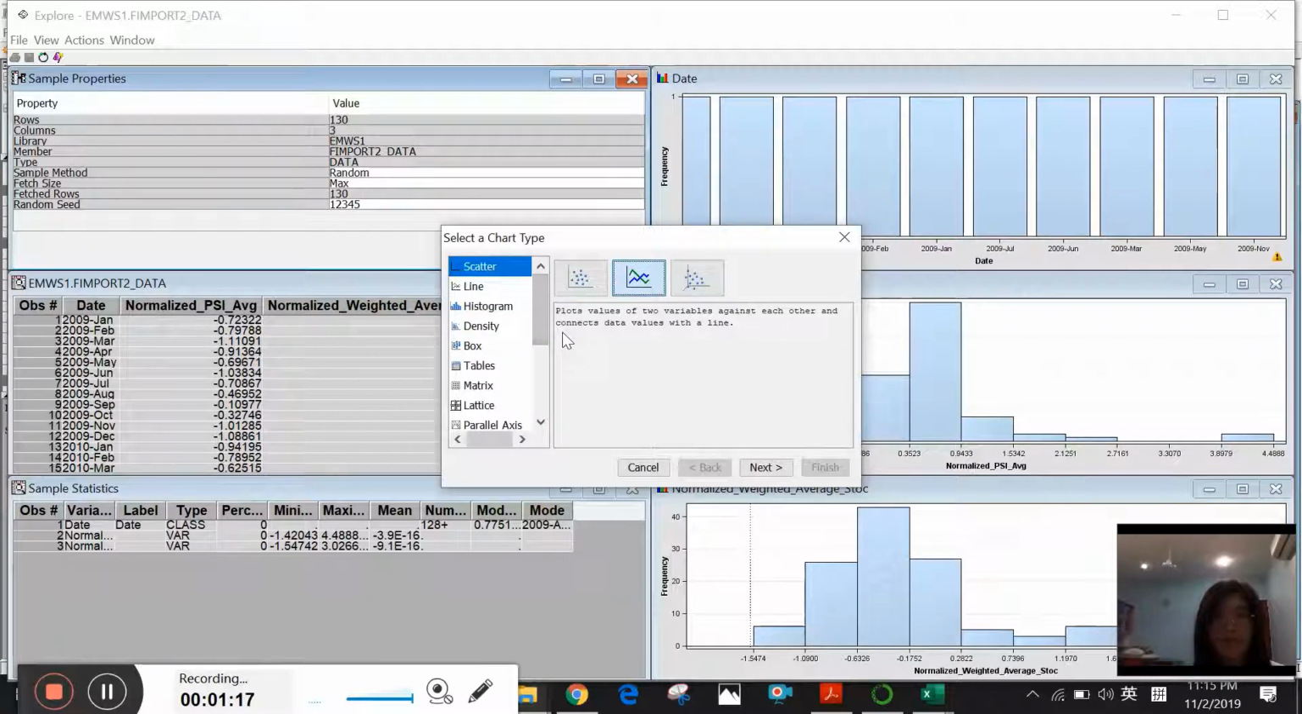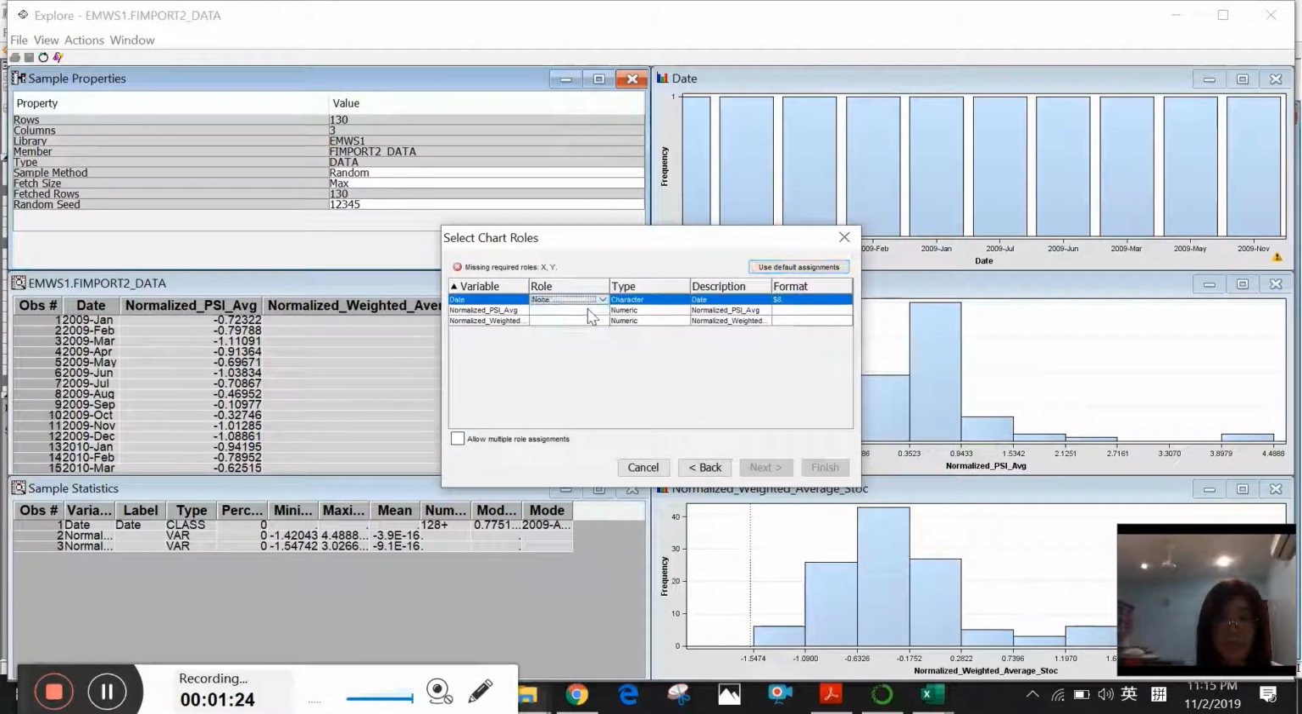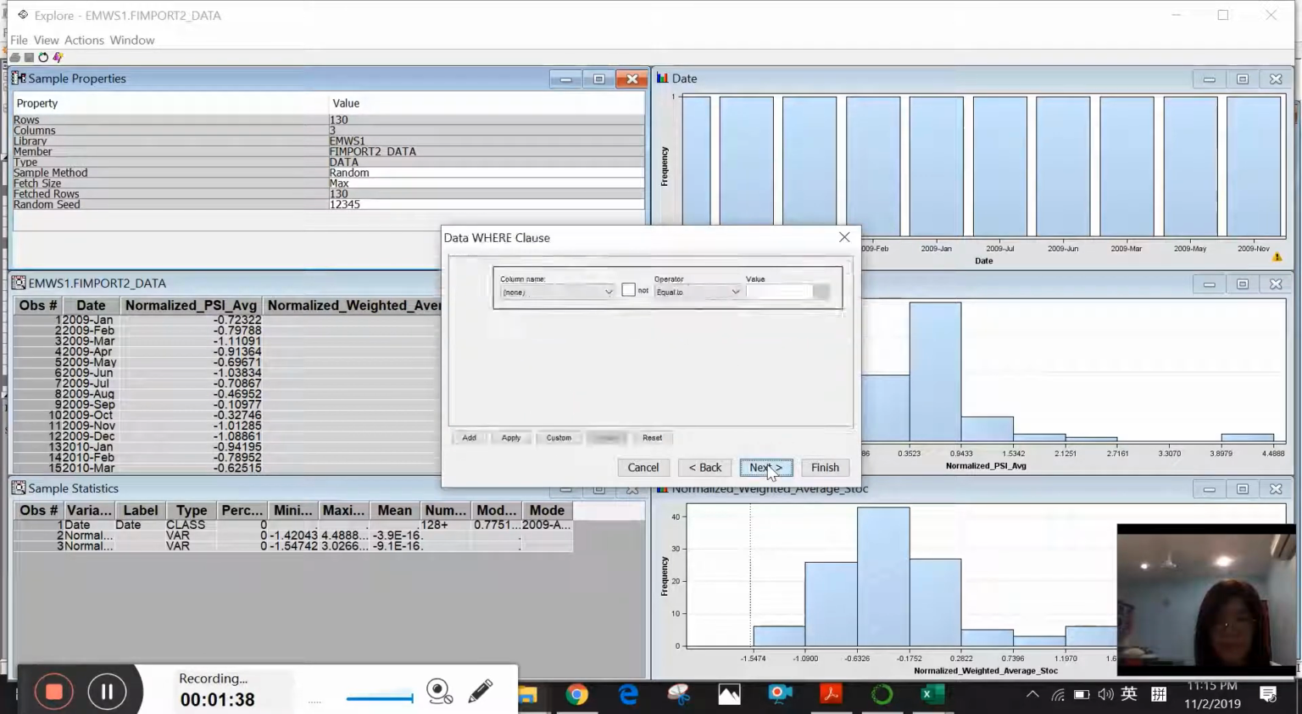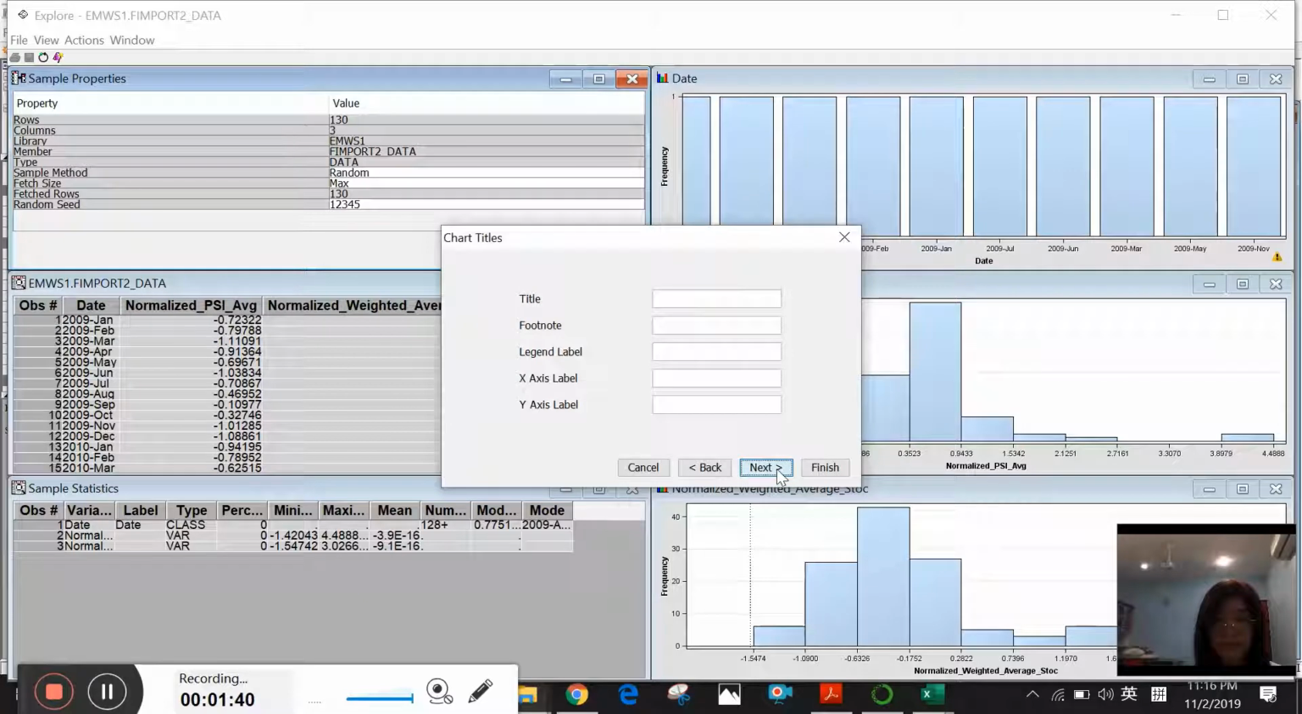And I would like to study the relationship between the PSI data and also stock price, so I click the line graph. And then I put the date as my x-axis, and we click allow multiple role assignment, and I click PSI as my y-axis and also the stock price data as my y-axis. Click next. And then we type PSI vs stock price.